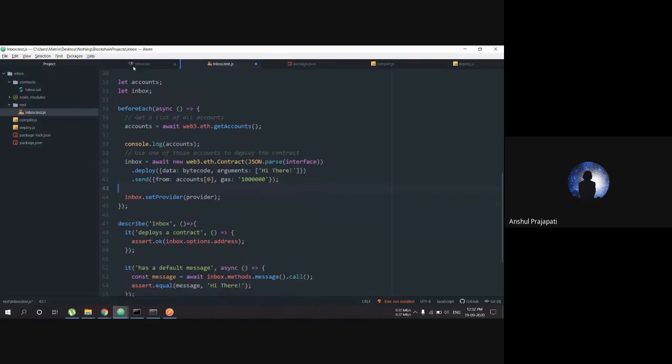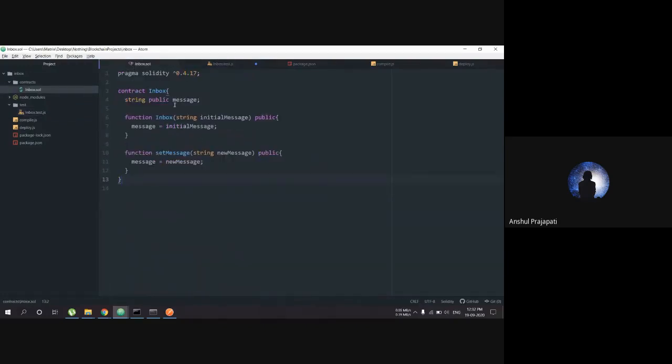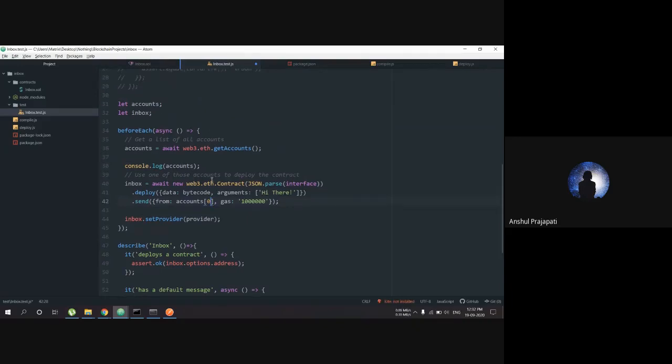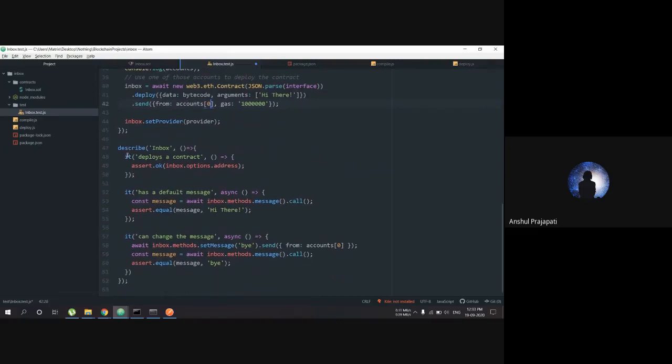So this is a simple little test for a simple contract, Inbox, and we have two functions. Firstly, when we are deploying the contract, we have to provide an initial message, and this sets the state of the message. The second test is that if we change the message, then setMessage can do that. Okay, these two tests we are going to do. The describe and it blocks check if you can deploy a contract, if this application can deploy a contract.